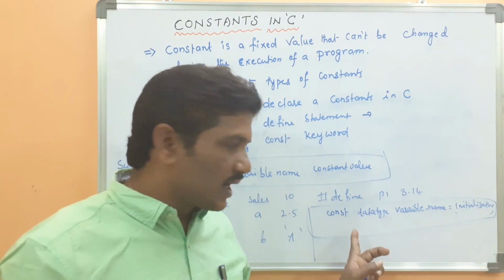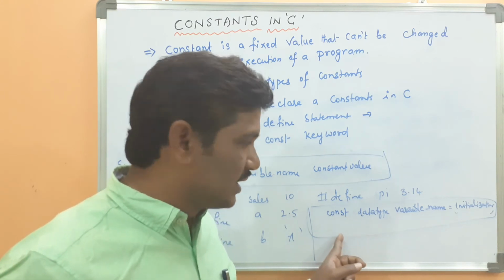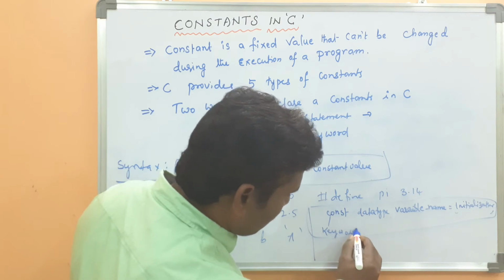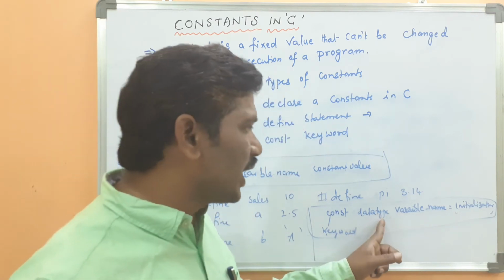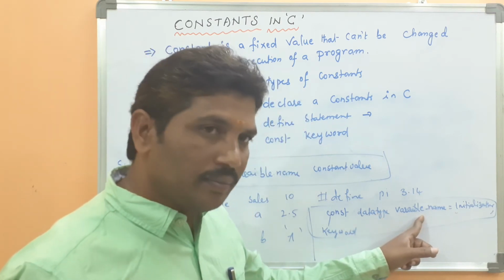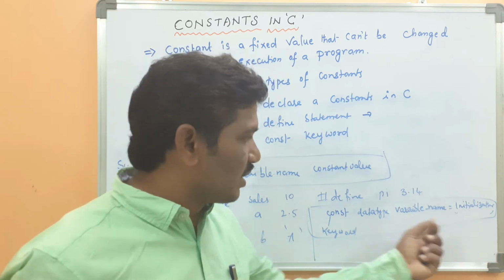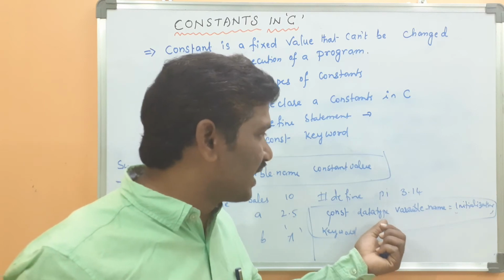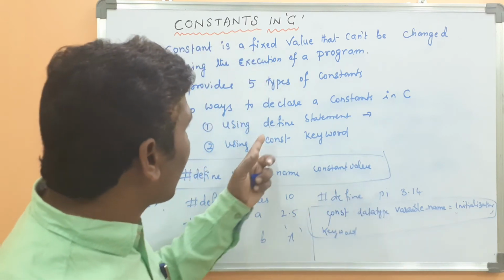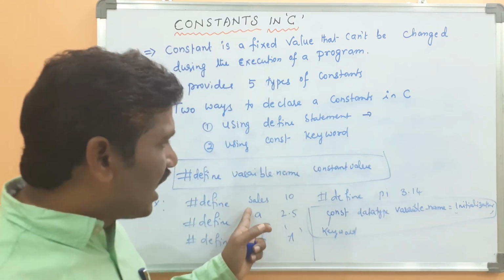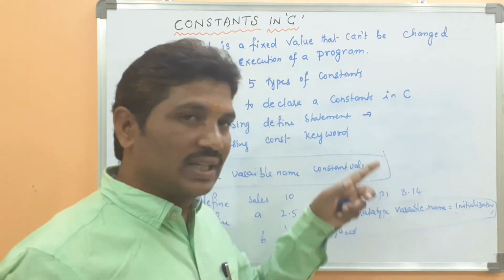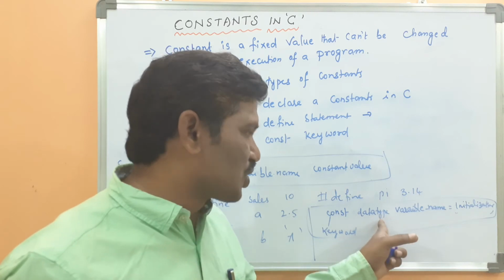Here, const is a keyword. Then data type, then variable name, then equal initialization. But in the constant keyword declaration, we should use the data type. In case of defined constant, we didn't use any data type. But whenever you use the constant keyword to declare the constants in C, we must use the data type.